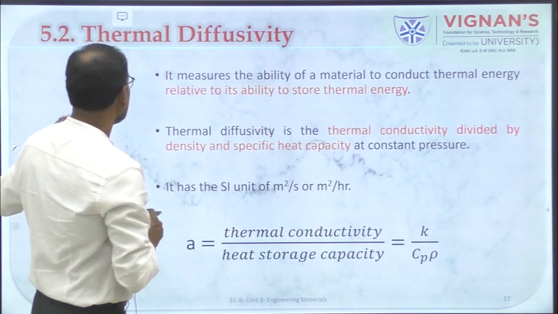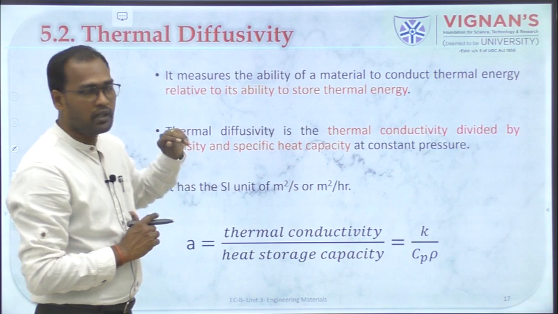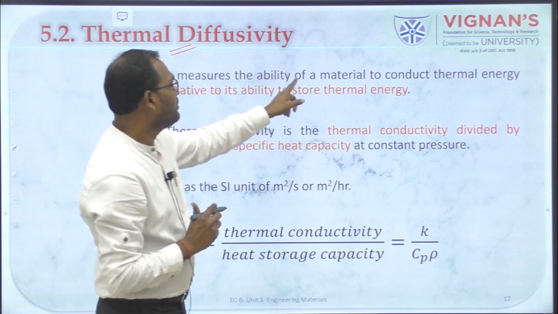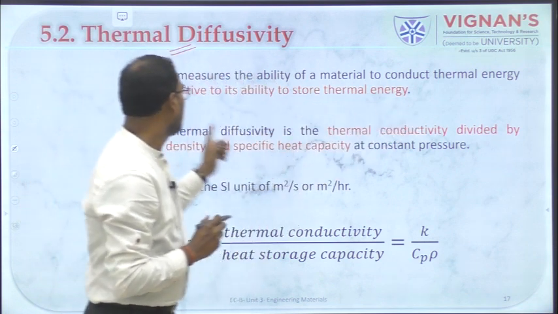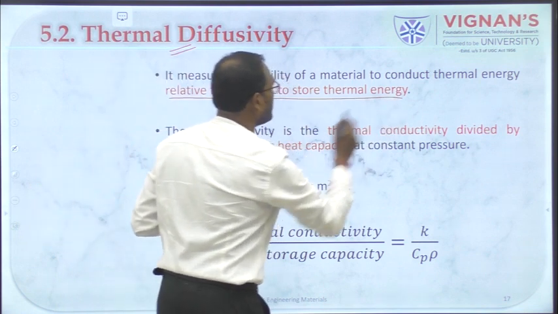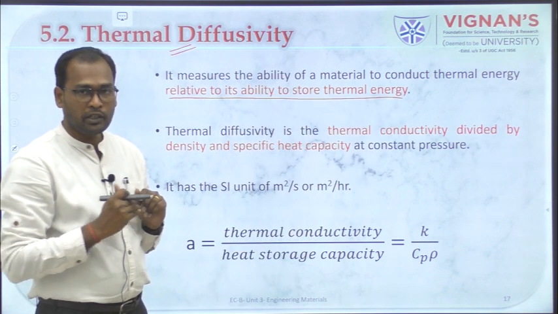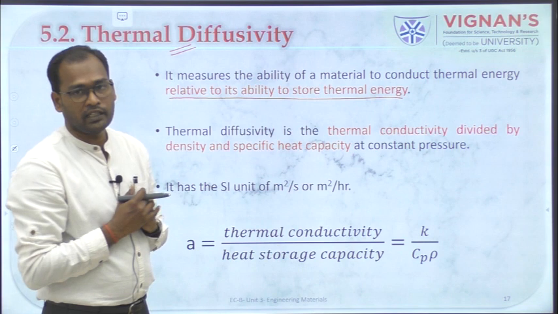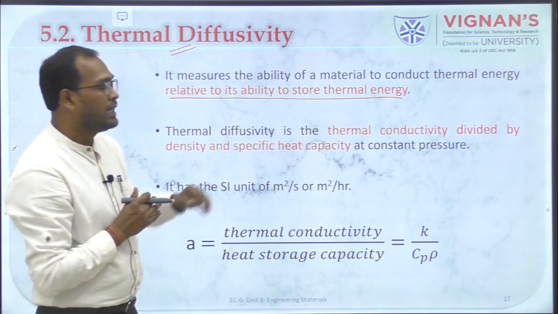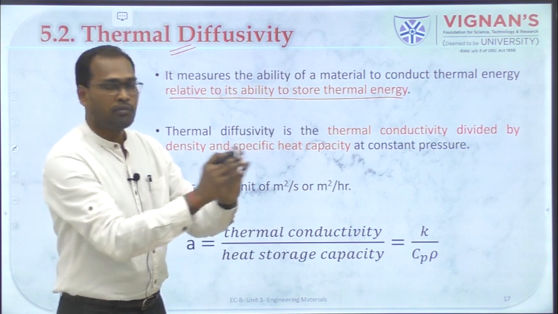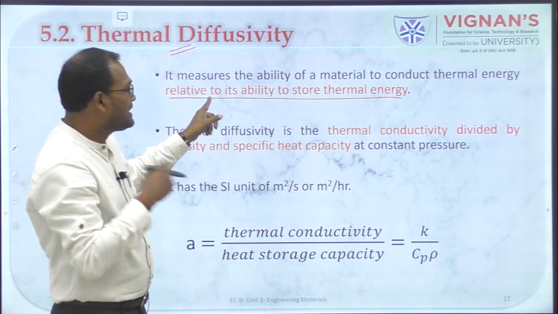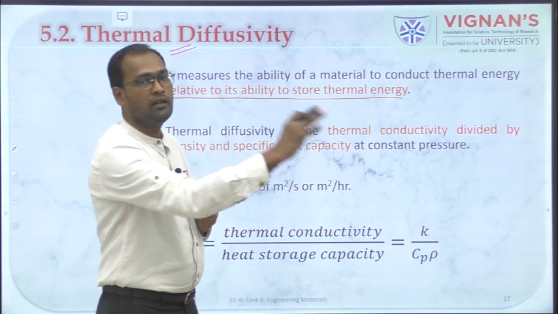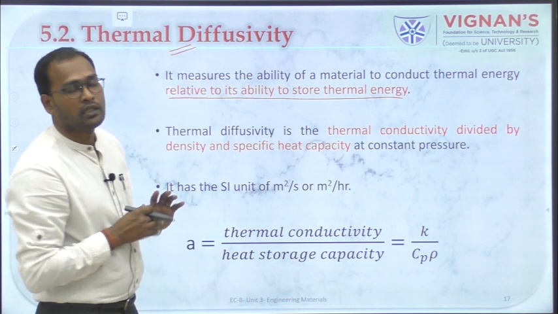Okay, right? So the second one under thermal properties is thermal diffusivity. This is a very simple one. It is the measure of the ability of a material to conduct thermal energy relative to its ability to store it, right? So with respect to storing, how much heat has been transferred, that is given by thermal diffusivity. It is the ability of a material to conduct thermal energy with respect to its ability to store thermal energy. Apart from its ability to store energy, how much it can transfer, that is given by this thermal diffusivity.